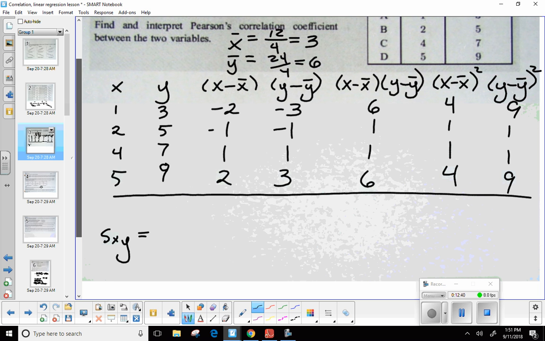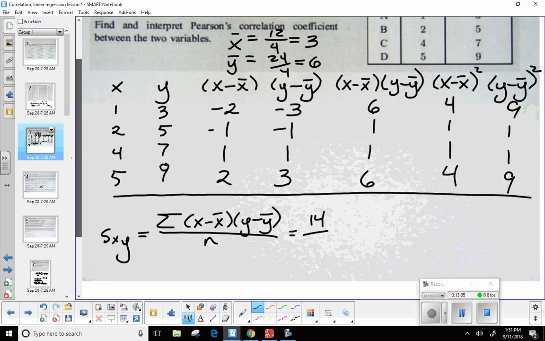Okay, for S sub xy, remember that was the summation of x minus its mean times y minus its mean divided by the number of terms that we have. Okay, well, let's take the sum of this column. 6 plus 1 plus 1 plus 6. 14 divided by, how many terms do we have? 4. Now, you're looking at them in each set.